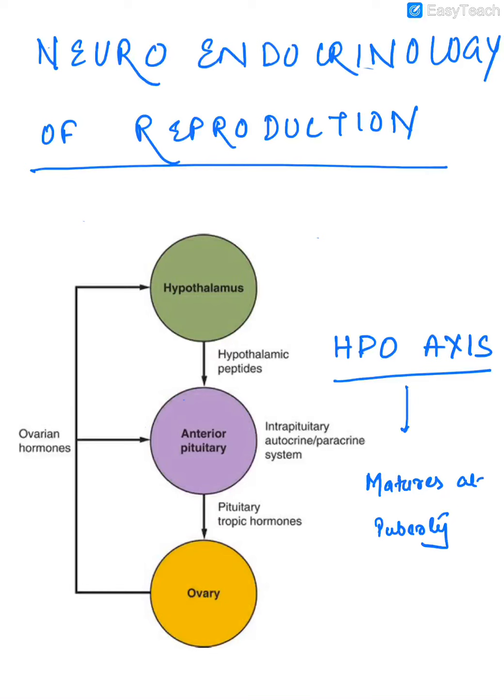The components are the hypothalamus, which is the main controller of the orchestra, which acts on the anterior pituitary via receptors, and the anterior pituitary then produces gonadotrophins which act on the ovary. So this axis matures at puberty.